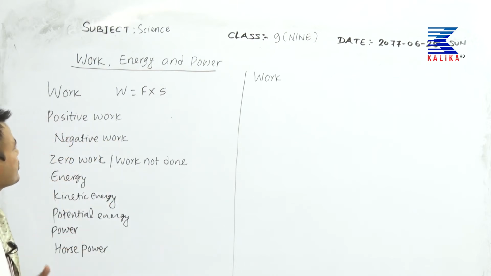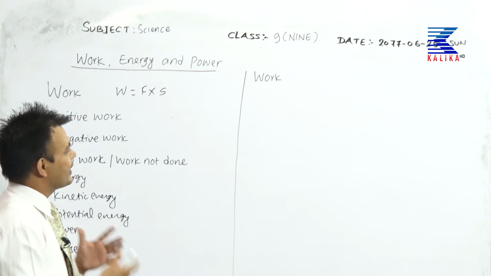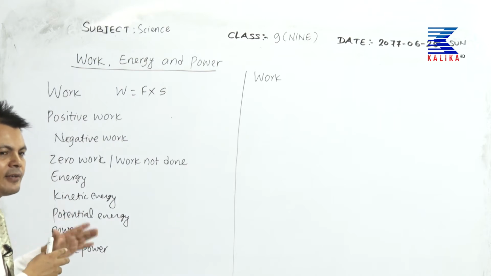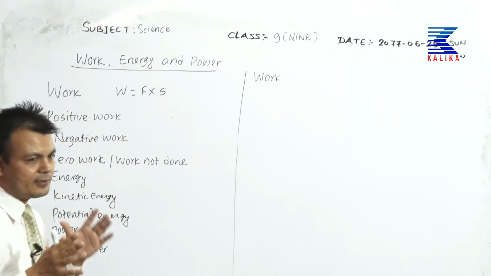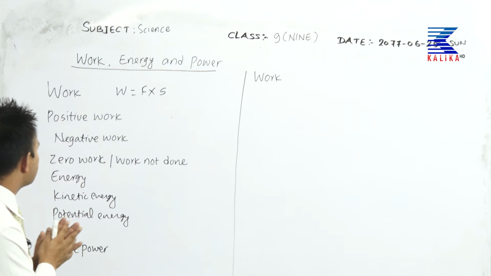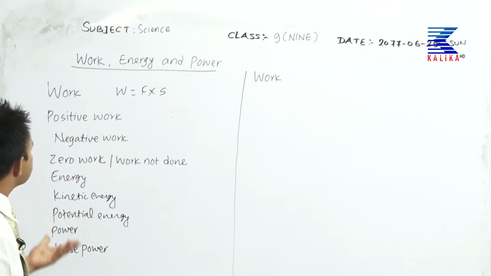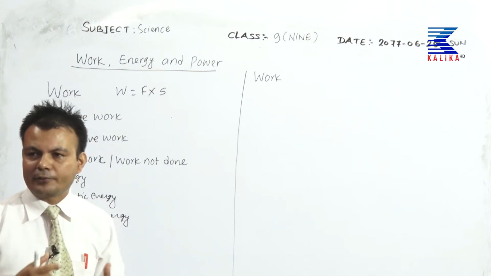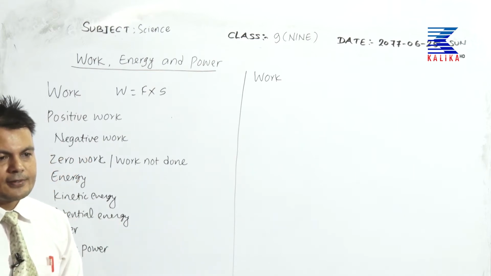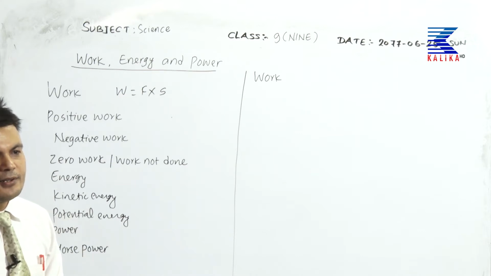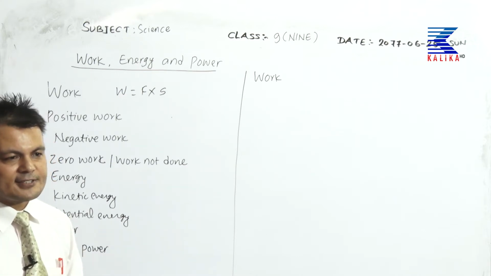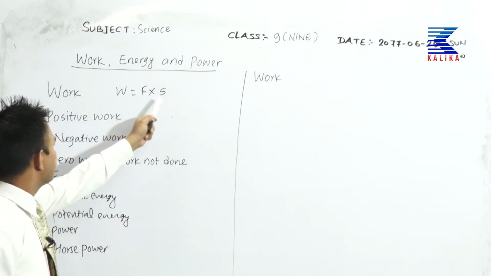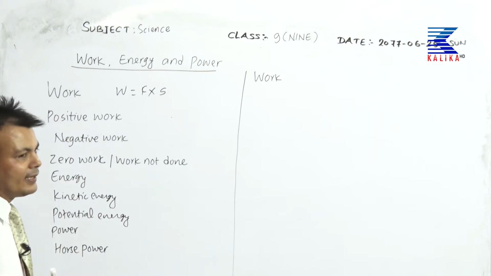Sometimes whether the work is positive or negative, we need to think about the angle applied to it. We will go through that in detail later on in the topic. For now, I'm just going to talk about what simply is positive work. The value of work done that we calculate and find is positive, so it's a positive work done. The value of F and the value of S are positive, so the product of F and S is positive. Now, negative work done.